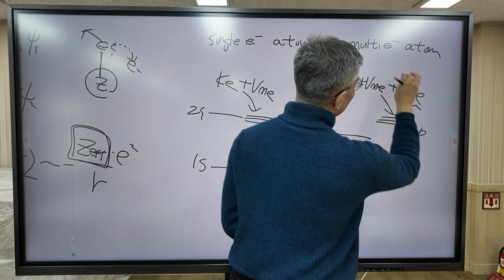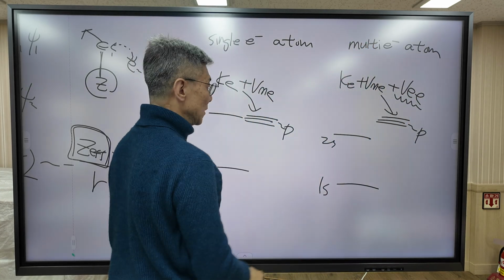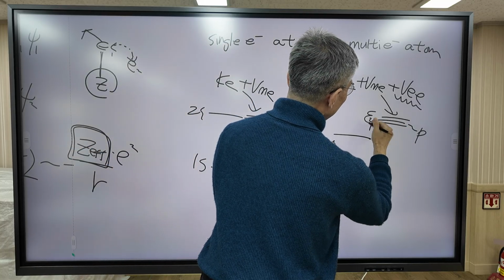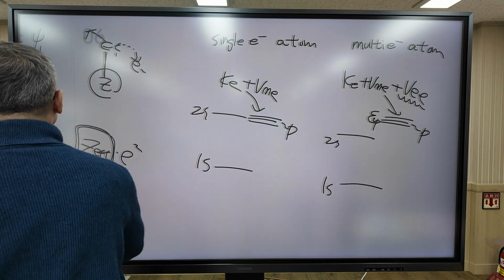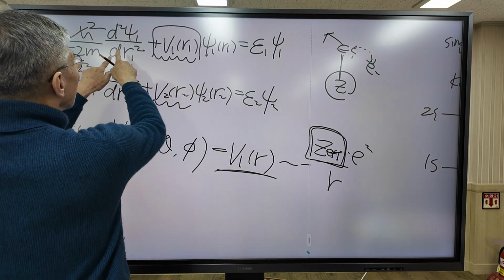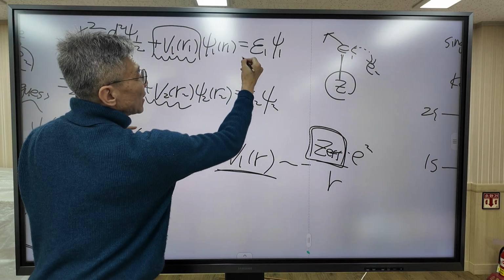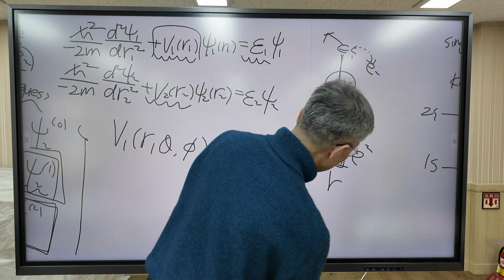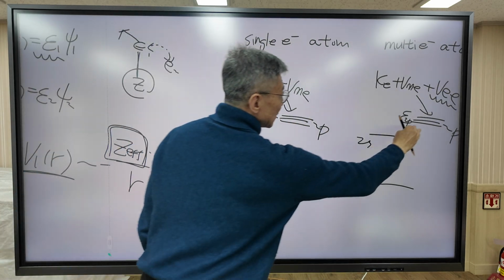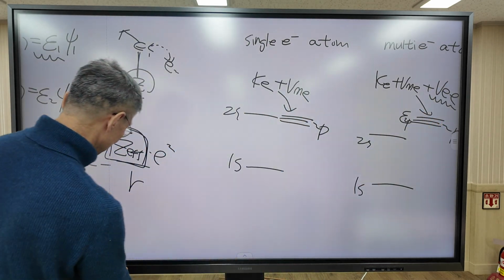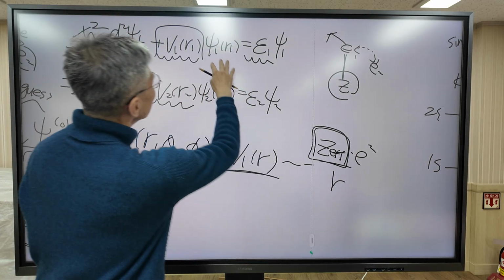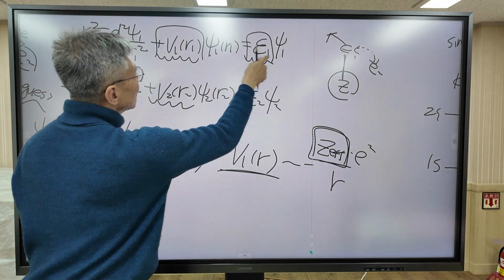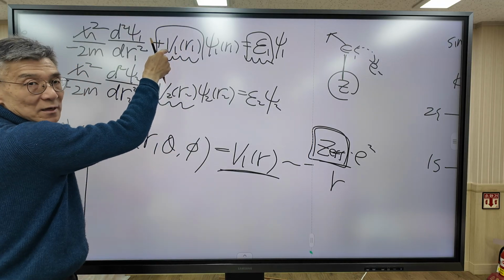So how do you obtain this orbital energy, E2p? When you solve this equation, you obtain the orbital energy. This orbital energy comes from solving this Schrödinger equation.